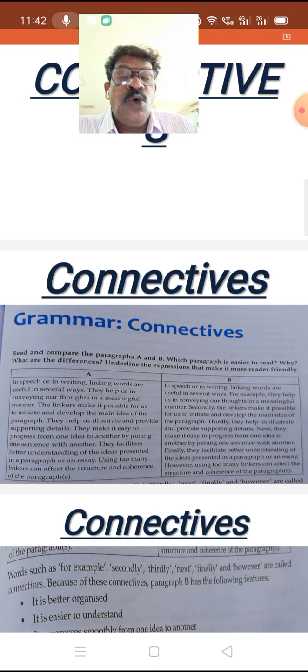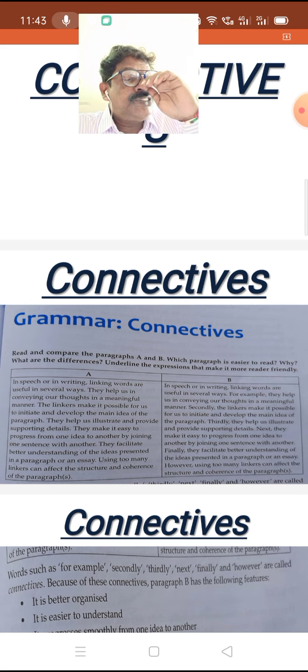So, in our today's session, let us go to the grammar part, in which we'll come across a new kind of term called connectives.